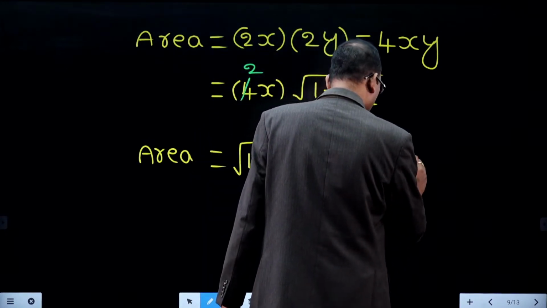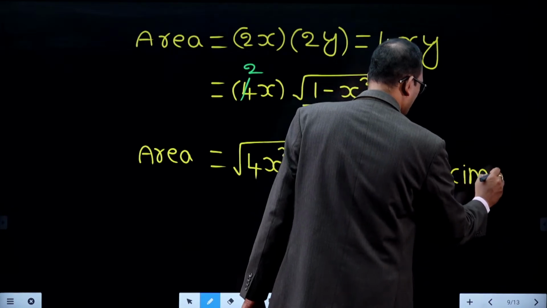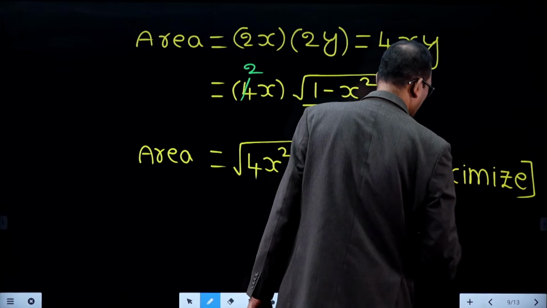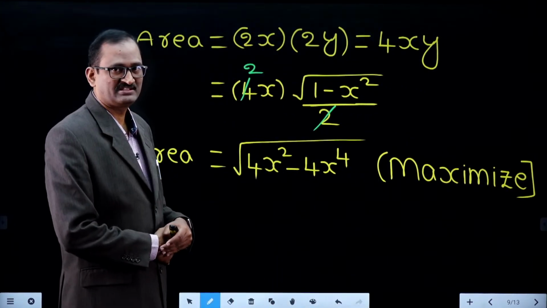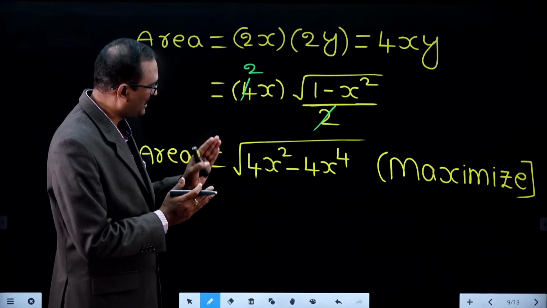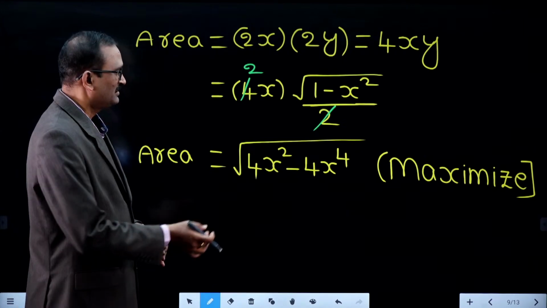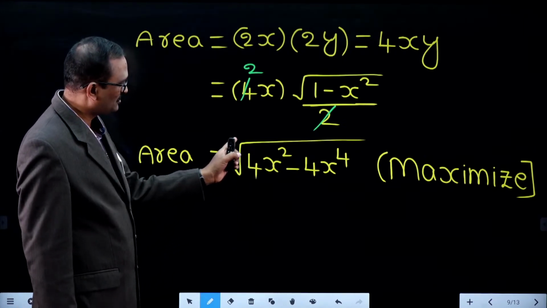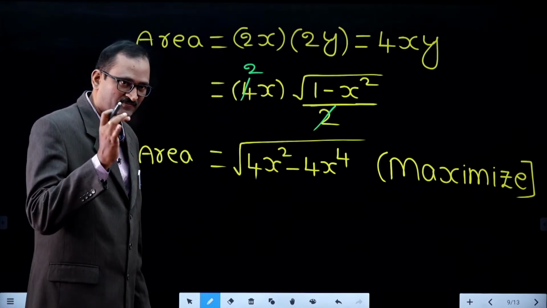We need to find the maximum area of the rectangle, which means this area is to be maximized. So, there are two choices to find the maxima and minima. The given function, let it be f of x, f of x equal to square root of 4x square minus 4x power 4.